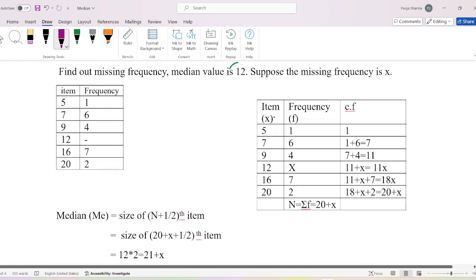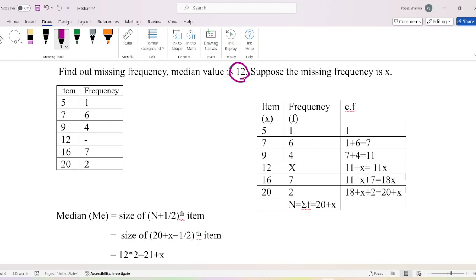Example number 2. Find out the missing frequency. Median value is 12. Here the median value is given, that is 12. We will suppose the missing frequency is x. Here is the question, given item and frequency. Here we will put x, the missing frequency. Item x and frequency f, CF. The first value of f will be 1. We will write it as it is over here, 1.